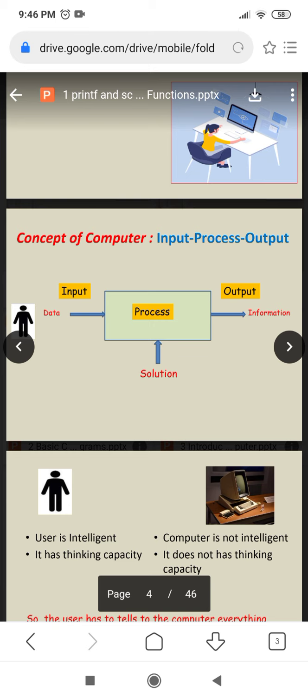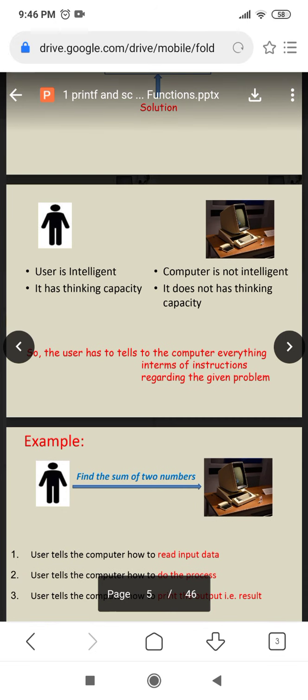What is the objective of sum of two numbers? Sum of two numbers. Input is two numbers. Let us take example A and B. And the process, solution. Solution means by using which formula we can solve this sum of two numbers, that is add two numbers, that is A and B. So the solution is sum is equal to A plus B and the output is sum. We can take the input from the user to the computer and we can display the output on the monitor. So keyboard is the input and the monitor is the output device.